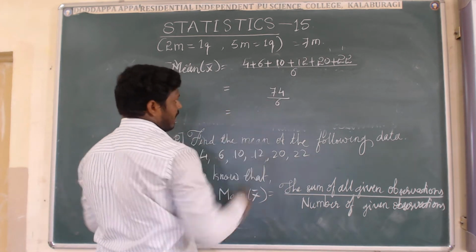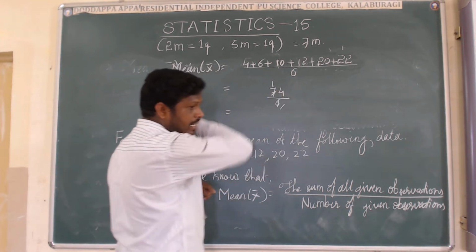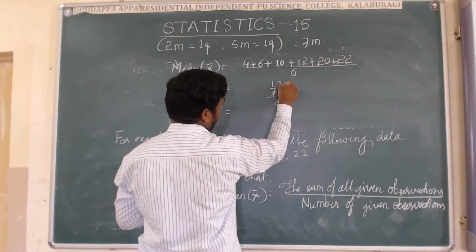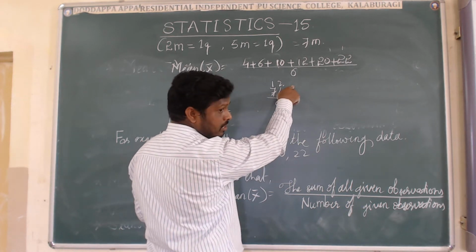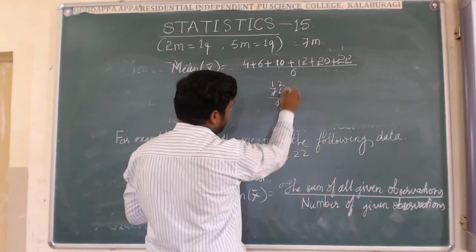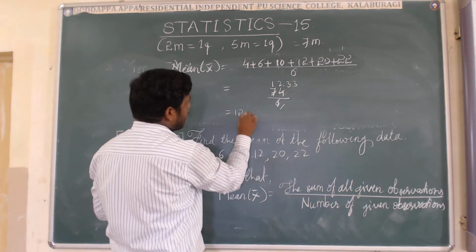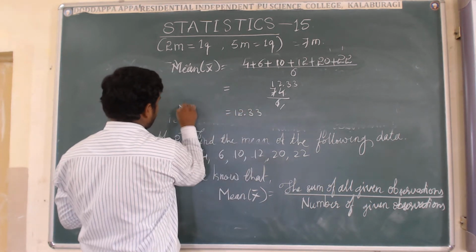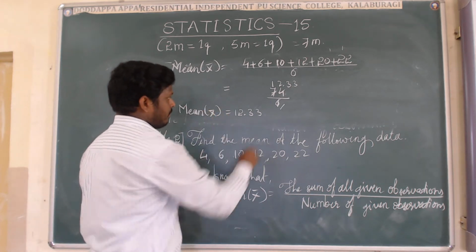Divide: 6 ones are 6, left 1, it becomes 14, and 6 twos are 12. Again left 2, take the point here and put 0, it becomes 20. 6 threes are 18. So the mean of the second example is 12.33.